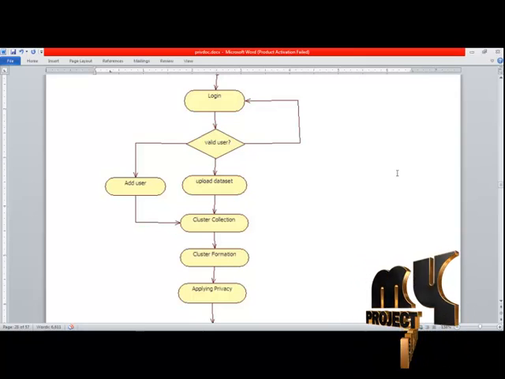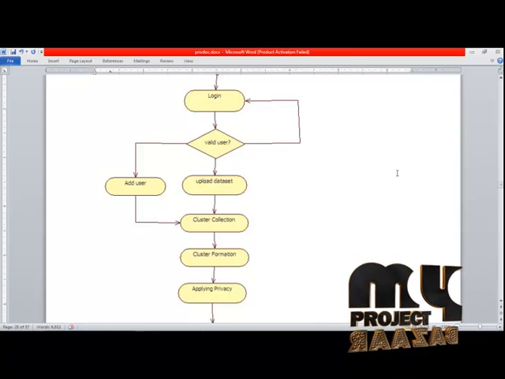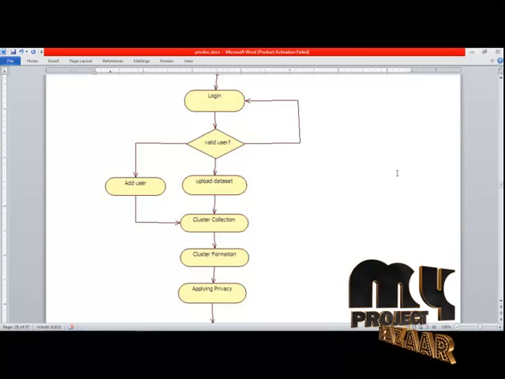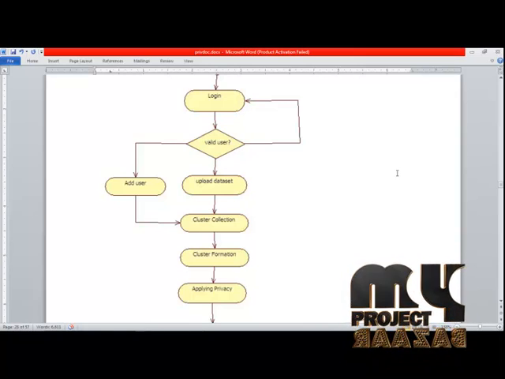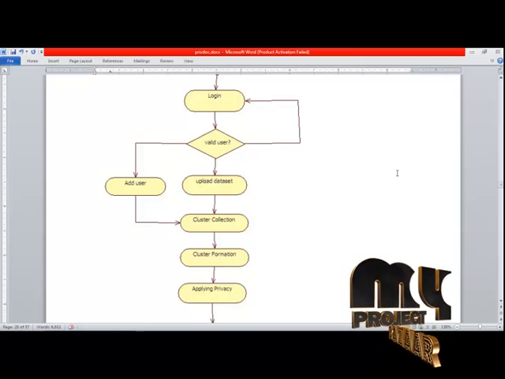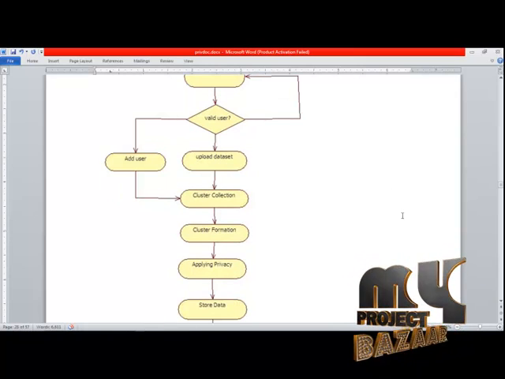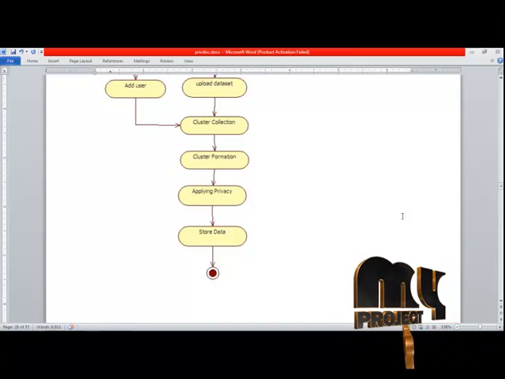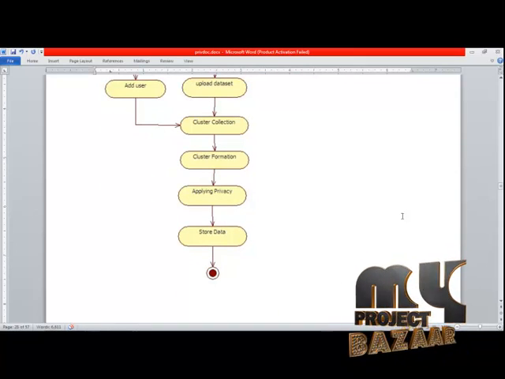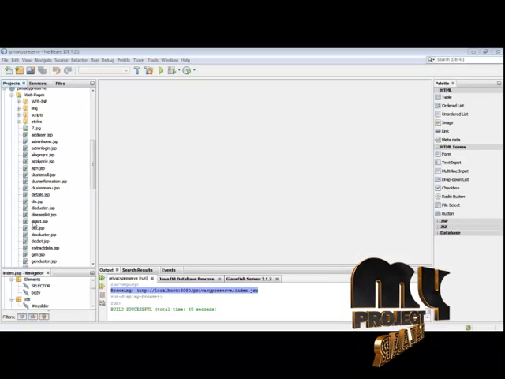Then privacy is applied to the cluster data. Applying privacy means encrypting the data so that it is invisible to other data mining users. It will show in encrypted format. After encryption, the data is stored in another data mining place. Just run the project.